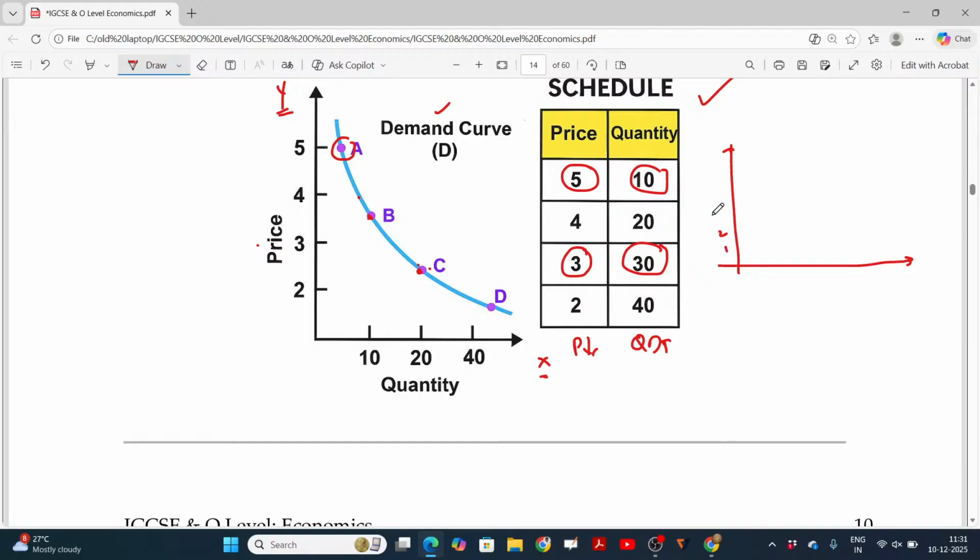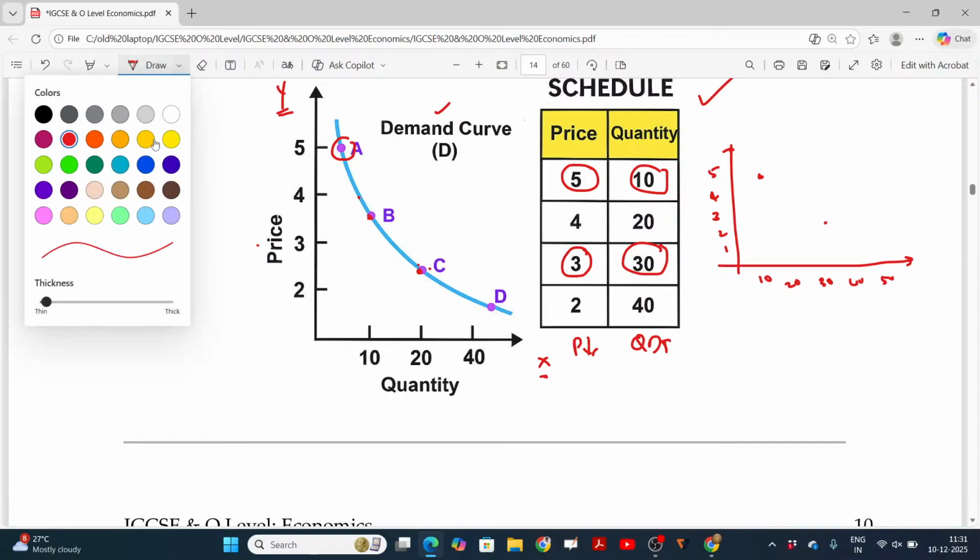1, 2, 3, 4, 5, 10, 20, 30, 40, and 50. If the price is 5, the quantity demanded is 10. And if the price falls to 3, the quantity demanded is 30. You know that this is the demand curve. This is the demand curve,